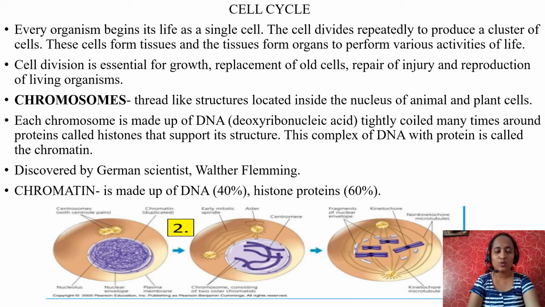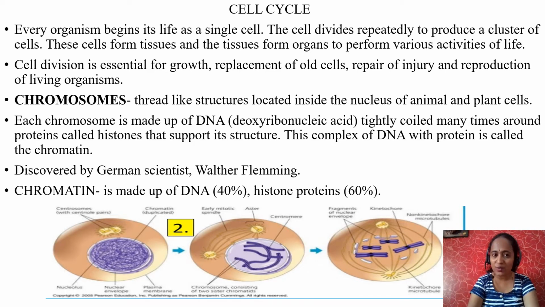Next, chromosomes. As you know, within a cell, what can you see? Different membrane bound organelles, and exactly at the center, a spherical body called nucleus. Inside the nucleus, in the nucleoplasm, you can see thread-like structures called chromatin. This chromatin is made up of DNA and protein called histone protein.